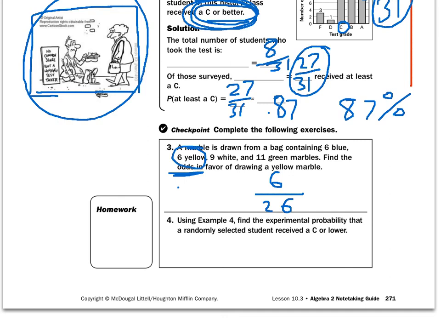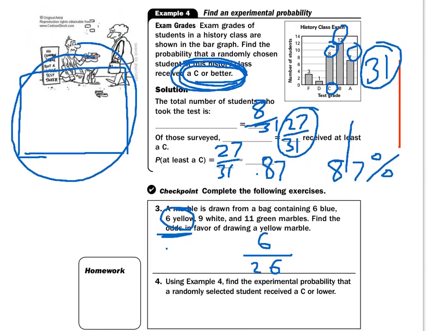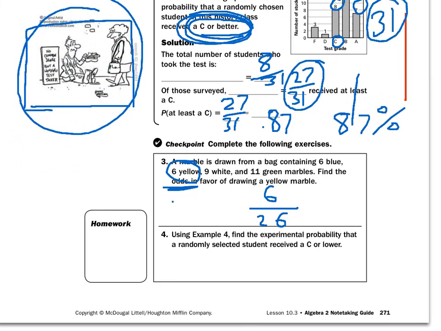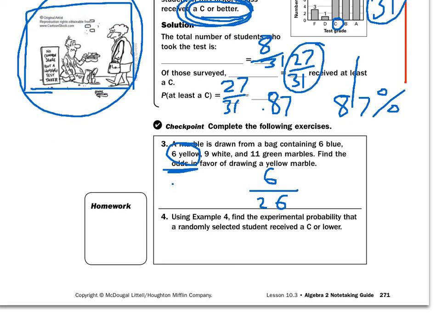Using example 4, find the experimental probability that somebody scores a C or lower. Well, let's remember there were 8 C's and 1 D and 3 F's. So 12 people, C or lower, total 31 people. And because this was probability, not odds, it's that number over the total. All right, thank you very much, folks. That was 10.3.